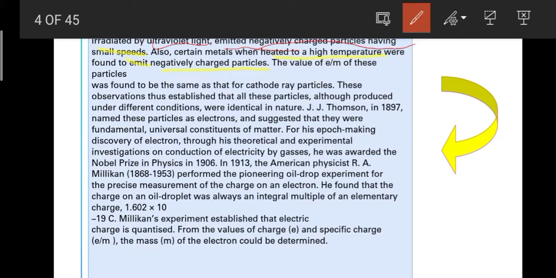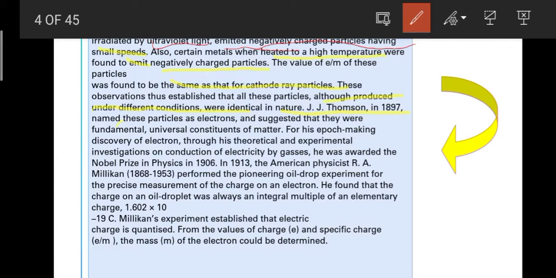The value of e/m of these particles was found to be the same as that of the cathode ray particles. Let me tell you, if you're not understanding these lines now, don't worry, you will understand it later in the chapter. Here all the topics are explained very nicely, because this is the introduction part. If you're getting the points, it's well and good, but if not, just wait and watch the lecture, you will understand it gradually. These observations established that all these particles, although produced under different conditions, were identical in nature.